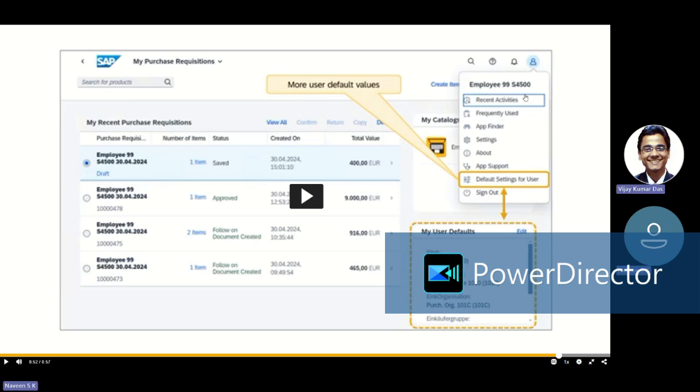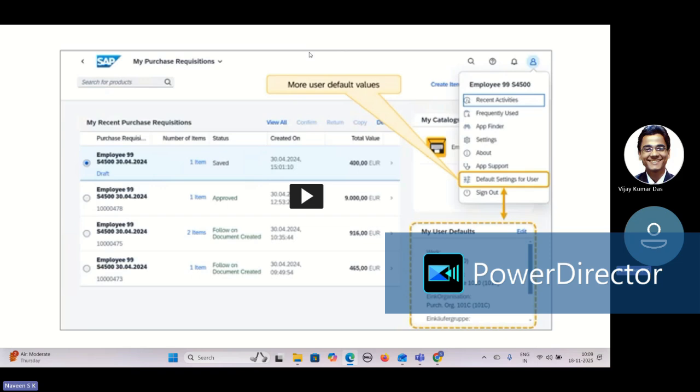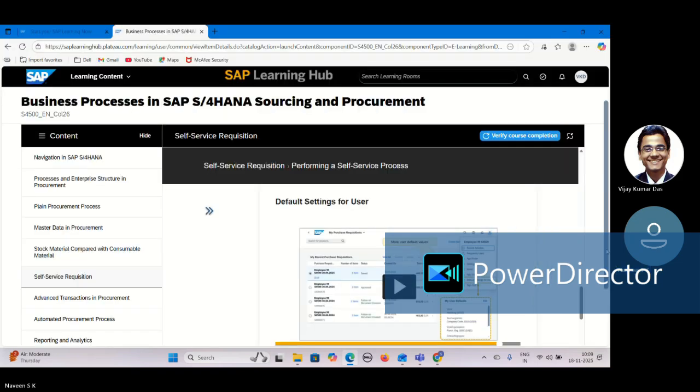It is available in the home screen itself, but in case of ECC, we have to go to the transaction PRPO; there only it is available. We can set it up. So here they can set their plant, company code, purchaser, and other parameters which are available, so that they don't have to enter those things every time. That is default values.